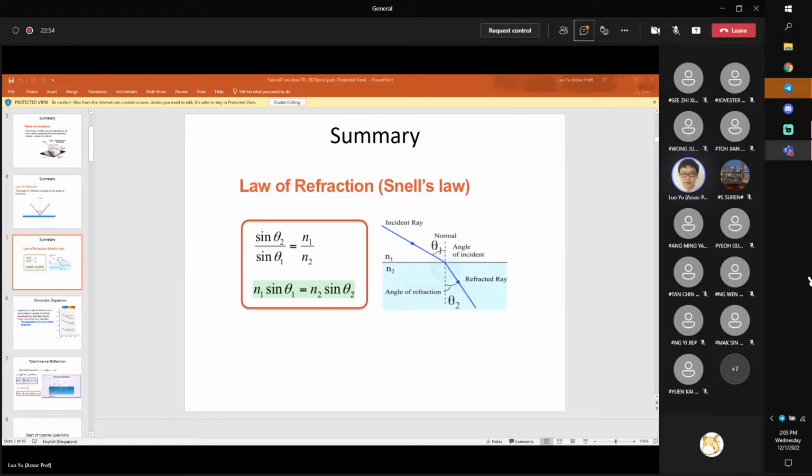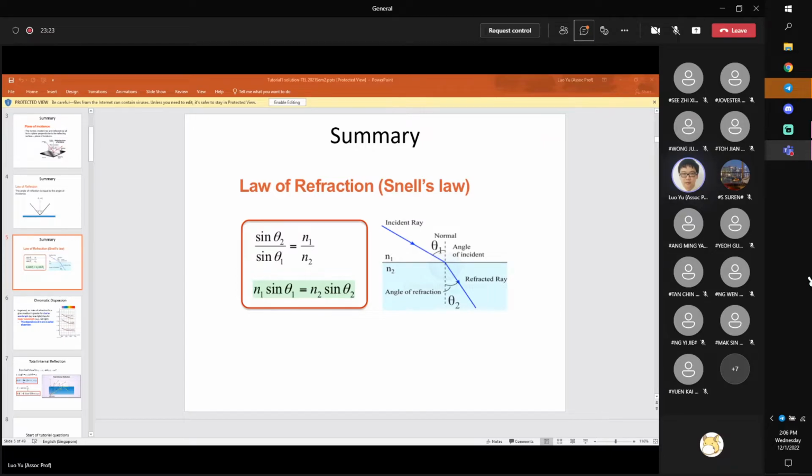We have to satisfy a second criterion: the incident angle must be larger than a certain critical value. If my incident angle is very close to the surface normal, even in the glass, I still get both reflection and refraction.